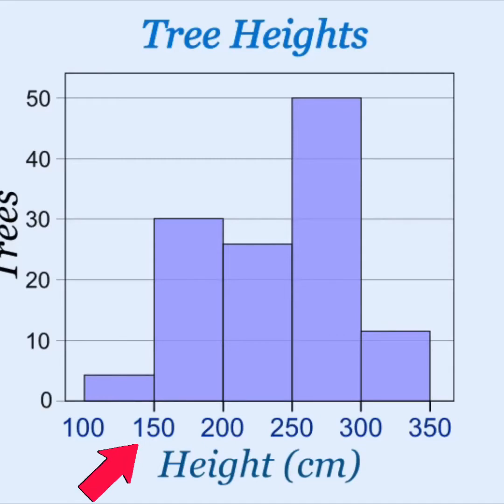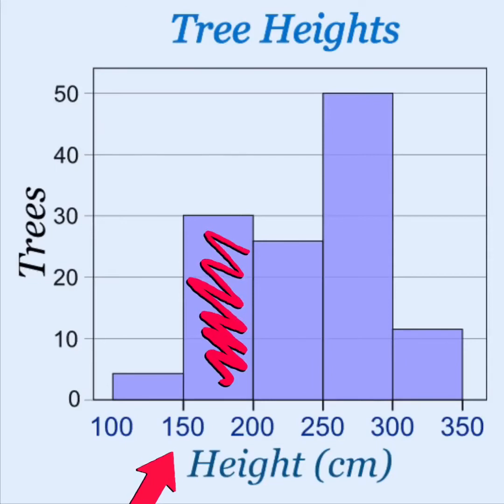For example, what if we had a tree that was exactly 150 centimeters tall, or 200 centimeters tall? They fall directly on that line. If a number falls directly on one of those lines, it always goes in the data collection box to the right.